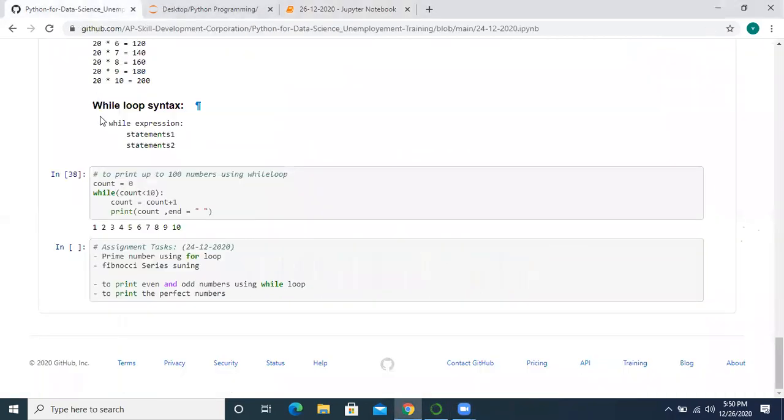So while loop, is there a while loop? Yeah, by using a while loop also you can do it, no problem. You can also do it with a while loop. You try it. Actually, the while loop was given for finding even and odd numbers.